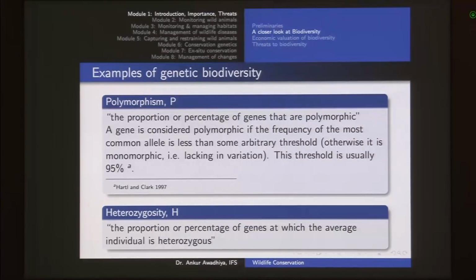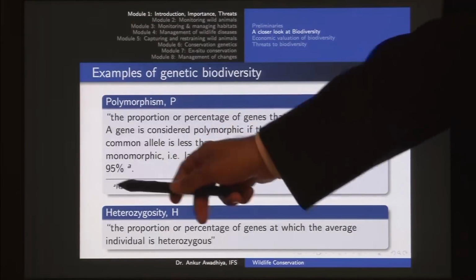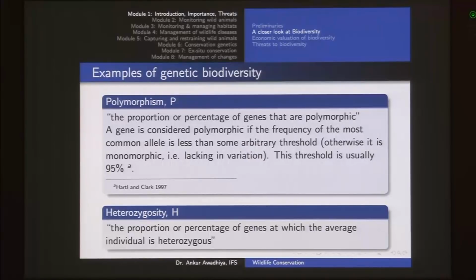Now in this case 2 things are important. When we are talking about genetic biodiversity, we have these 2 concepts: polymorphism, which tells us that when we have different alleles, what is the frequency of the most common allele. So this has to be less than some threshold, and that threshold is 95%. If your frequency of the most common allele is less than 95%, then it is a polymorphic gene. The second was heterozygosity, the proportion or percentage of genes at which the average individual is heterozygous.